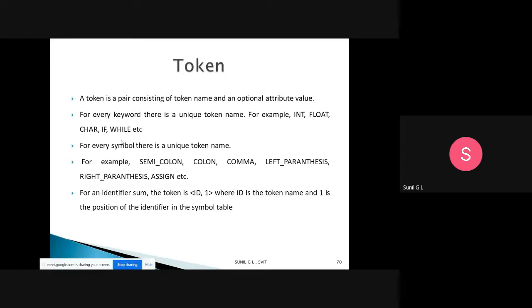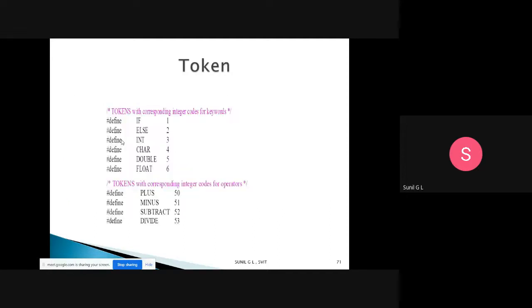So these things we will call a token. A token is nothing but a keyword, a symbol, or an identifier. These are the three things. The tokens are the output of the lexical analyzer. Here we have tokens with corresponding integer codes for keywords. For if we give integer code 1, for else integer code 2, and likewise for int, char, double, float. For each one we assign an integer code.